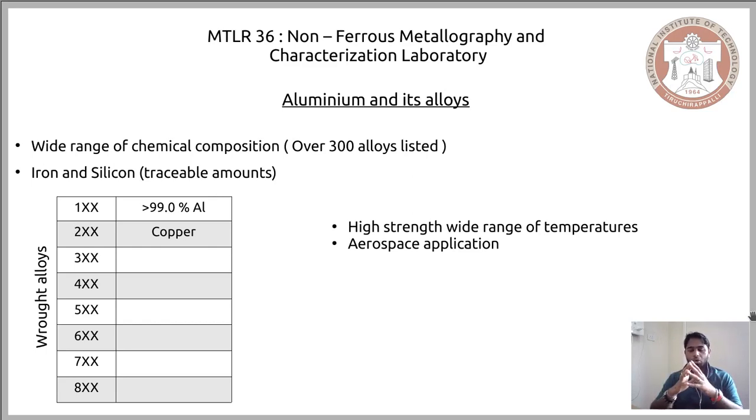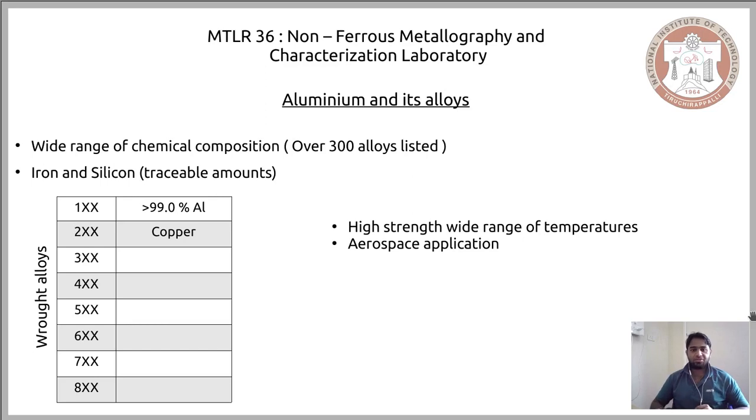So when you want to study an aluminum alloy that is used in aerospace applications, you have to know that the alloying element that is significantly present in that alloy is copper.